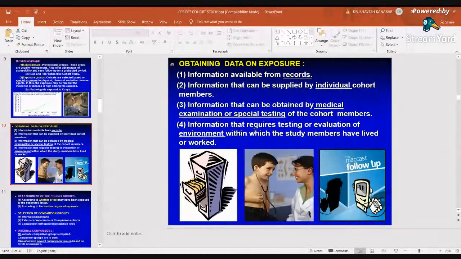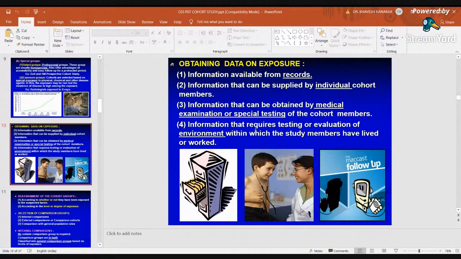For example, doctors who are working in the hospital: information about the setup of the hospital, whether they have more chance of COVID exposure because of a closed environment, proper ventilation not being available, proper hygiene not being maintained, right? That environment can also be studied.